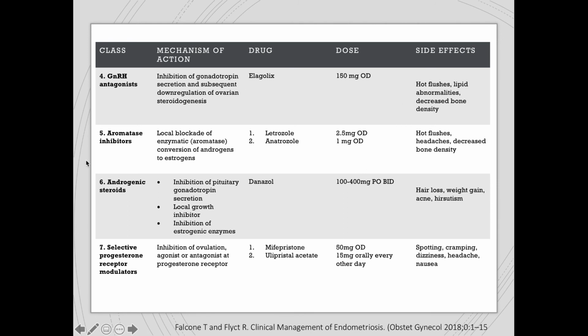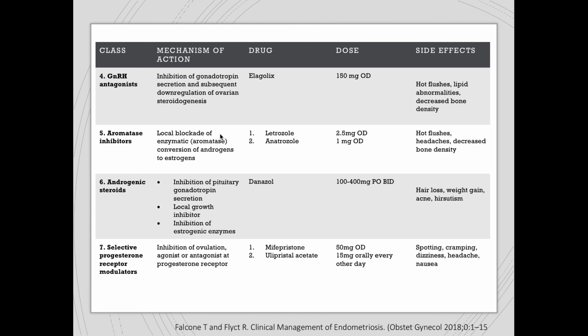Another medical treatment that we can offer are the aromatase inhibitors. A few slides back, I've already mentioned that endometriotic lesions or endometriotic tissues have local aromatase enzymes that convert androgen to estradiol. And therefore, these endometriotic lesions have local production of estradiol.